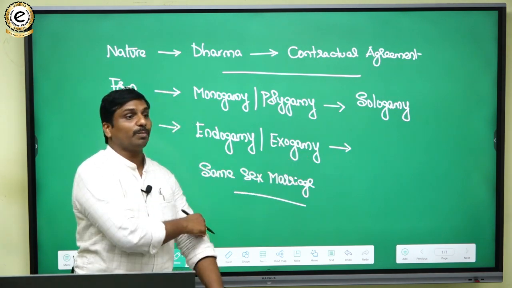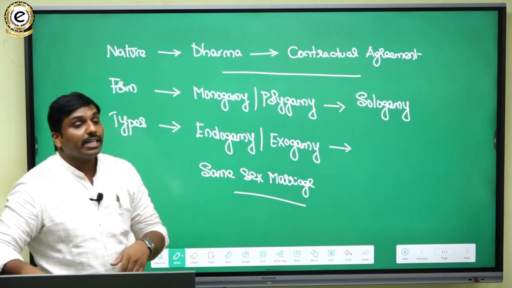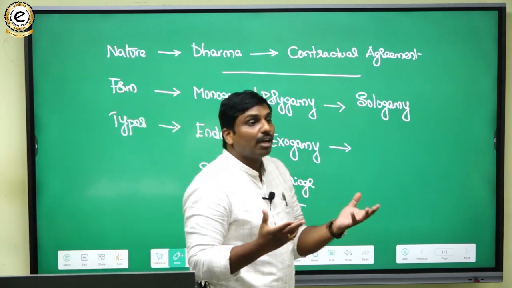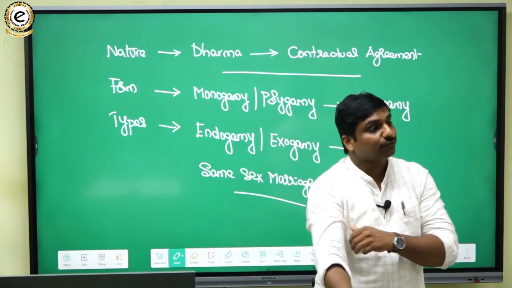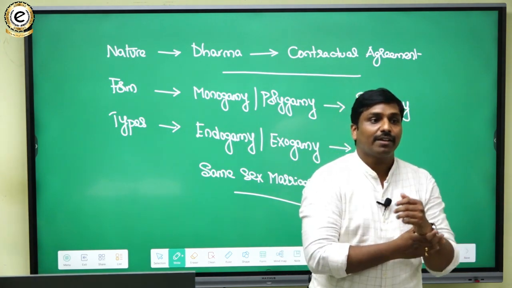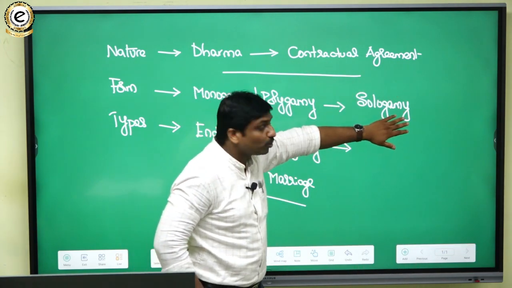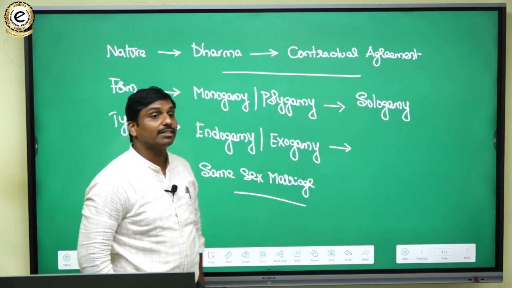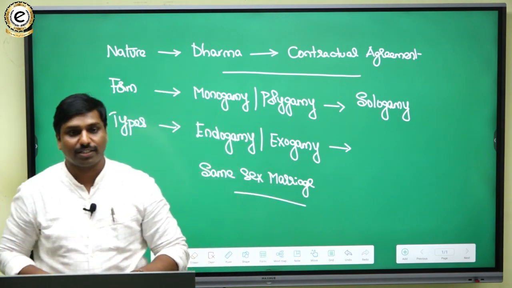So that's how UPSC has picked it. Traditionally, marriage used to be a bond between a man and a woman. From that, the perspective has now changed to sologamy or same-sex marriages. So that's how we have to say there is change.